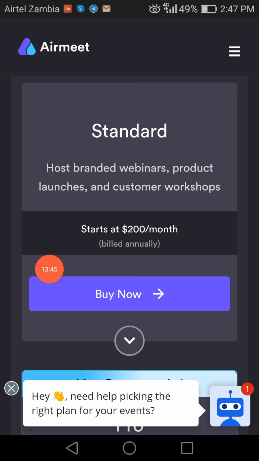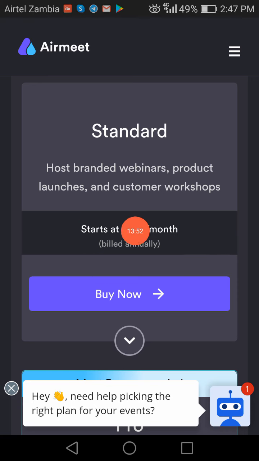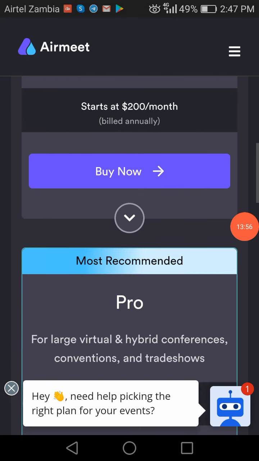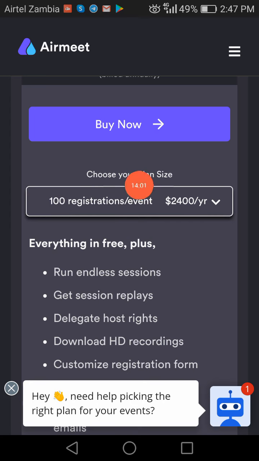Imagine if you get all of these features in the free plan, what more on the standard plan, or what more on the paid plan. The standard plan lets you host branded webinars, product launches, and custom workshops, which is billed at $200 per month and billed annually. So you can see what you're going to be getting on the standard plan. You get 100 registrations per event, which is $2,400 a year.